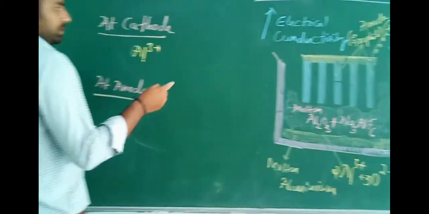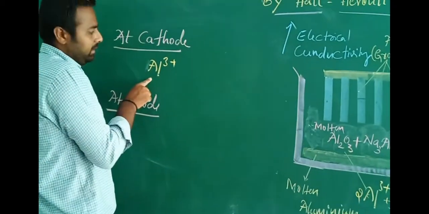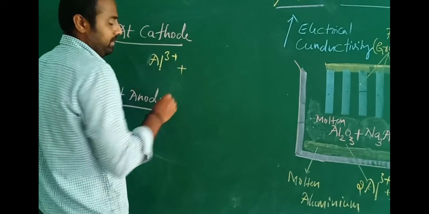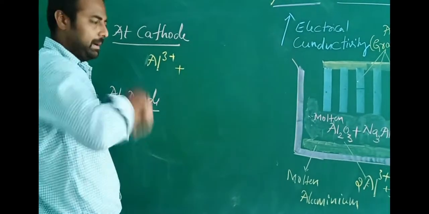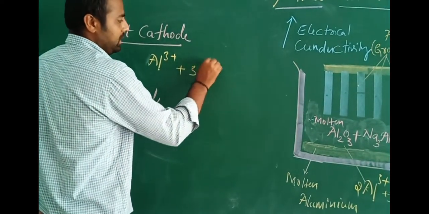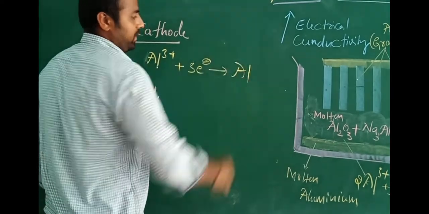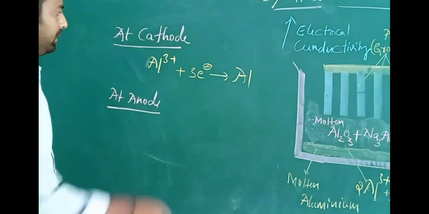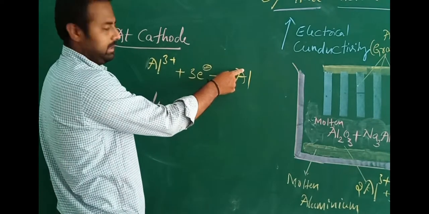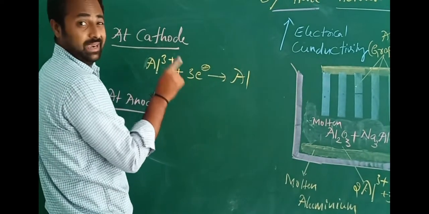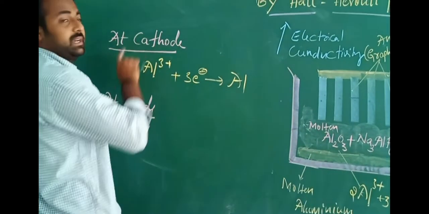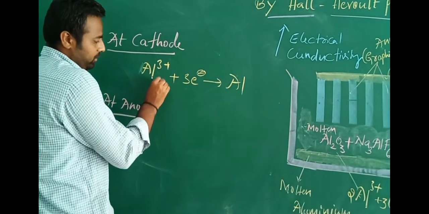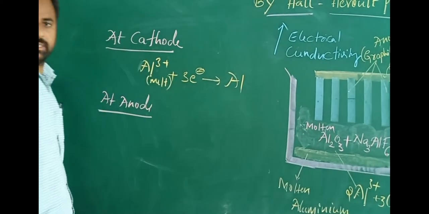Obviously. So here at the cathode, aluminium ions undergo a reduction process by the gain of 3 electrons and lead to the formation of aluminium metal. Al3+ gets reduced to aluminium metal by the gain of 3 electrons. This is the reduction reaction which takes place at the cathode, and the aluminium is present in the molten state obviously.